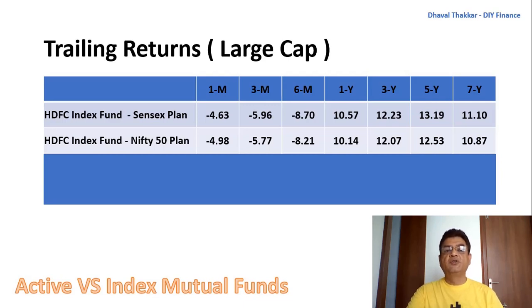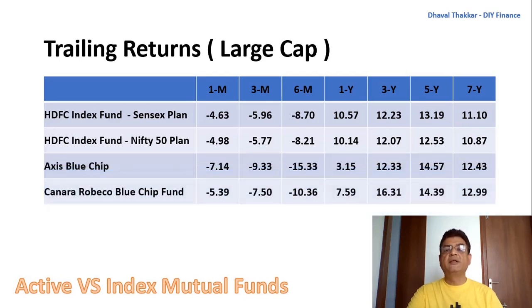For active funds, I have selected two funds, that is Axis Bluechip Fund and Canara Robeco Bluechip Fund. I have selected these funds as they have been rated 5-star by quite a few independent websites and also are quite popular in their category. You can select any active fund of your choice for this comparison. The results may vary only a little.